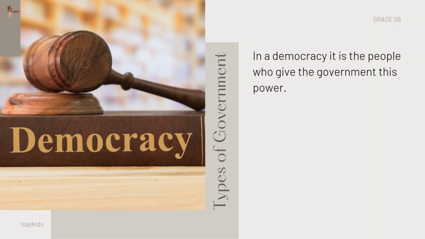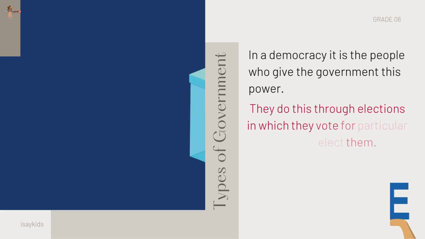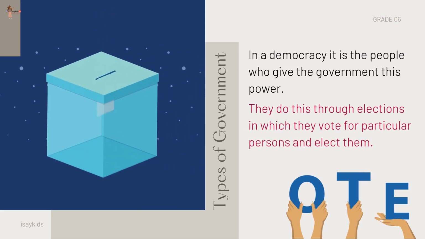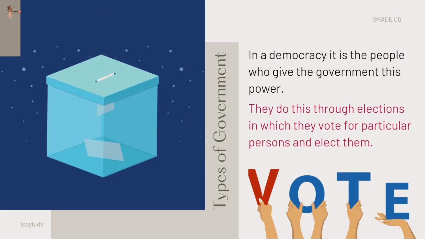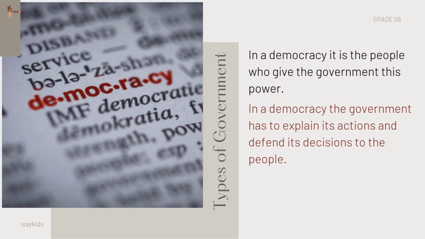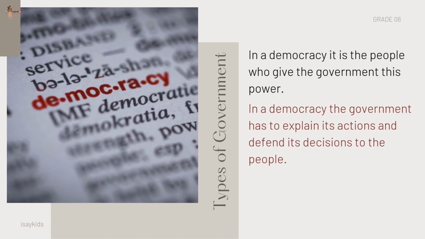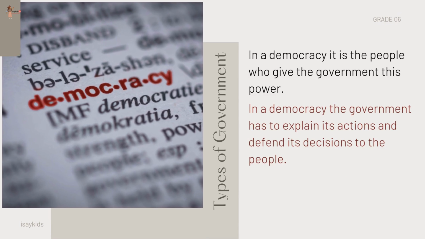In a democracy, it is the people who give the government this power. They do this through elections in which they vote for a particular person and elect them. Once elected, these persons form the government. In a democracy, the government has to explain its actions and defend its decisions to the people.